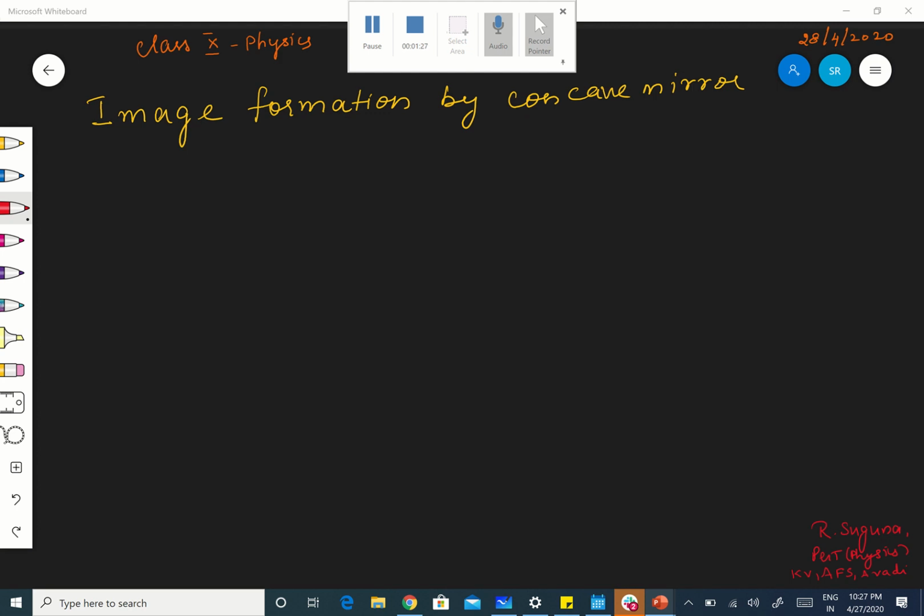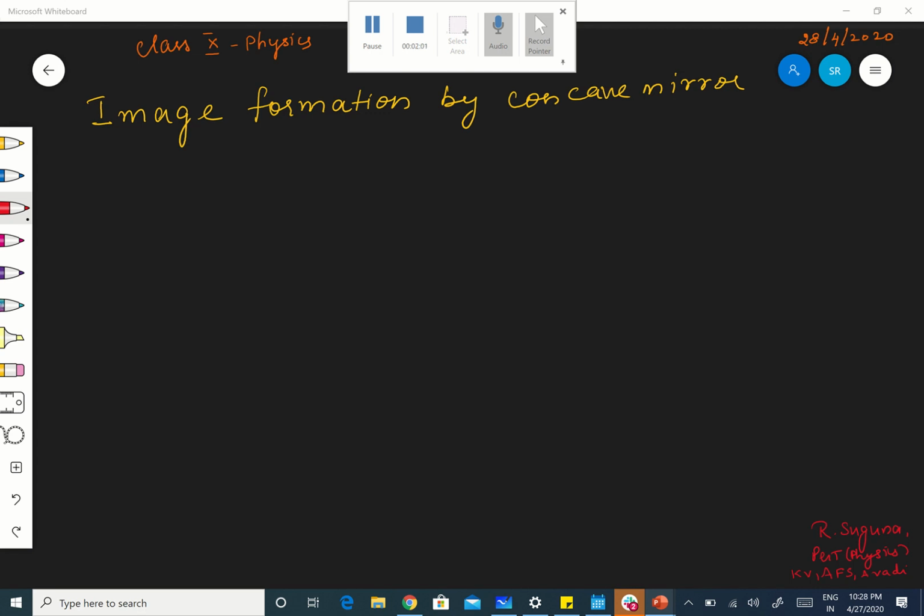Image formation by concave mirror. We have already seen in the case of a plane mirror, wherever the object is kept in front of the mirror, the image will be formed at the back. And I told you about what is called a virtual image. Virtual image means, after reflection, all the reflected rays will diverge. So if you extend them in the opposite direction, then they meet at one point. That is the point where we get a virtual image.